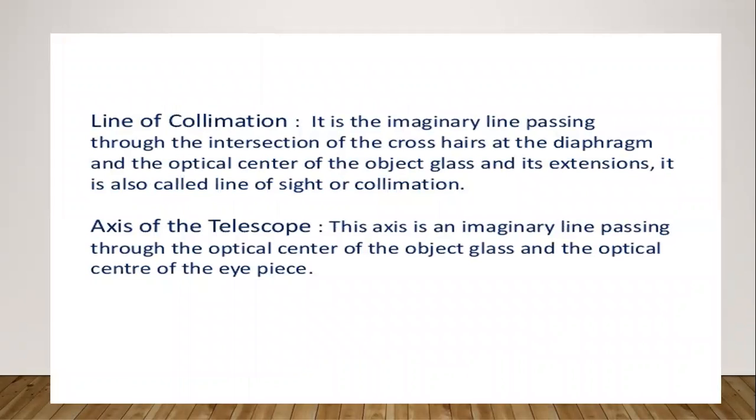Line of collimation. It is the imaginary line passing through the intersection of the crosshairs at the diaphragm and the optical center of the object glass, and its extension. It is also called the line of sight or line of collimation. Axis of the telescope. This axis is an imaginary line passing through the optical center of the object glass and the optical center of the eyepiece.